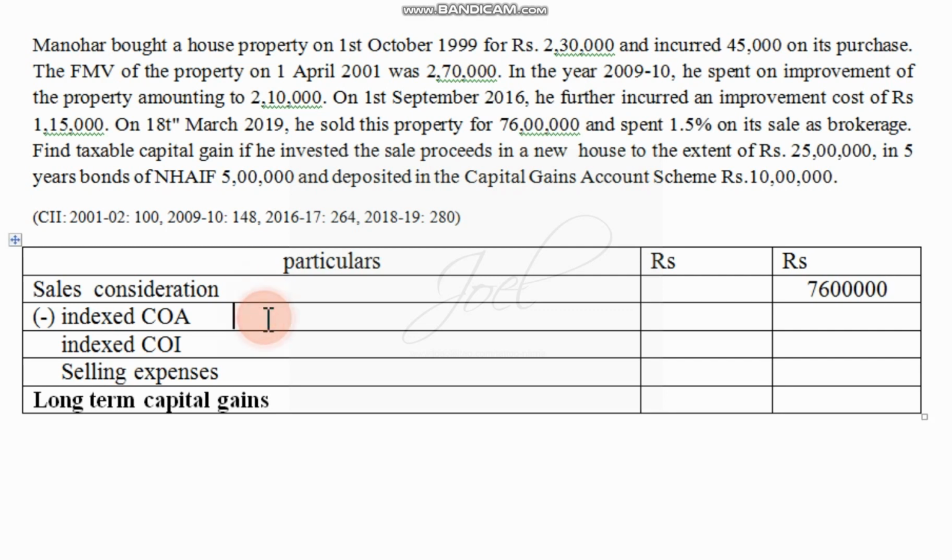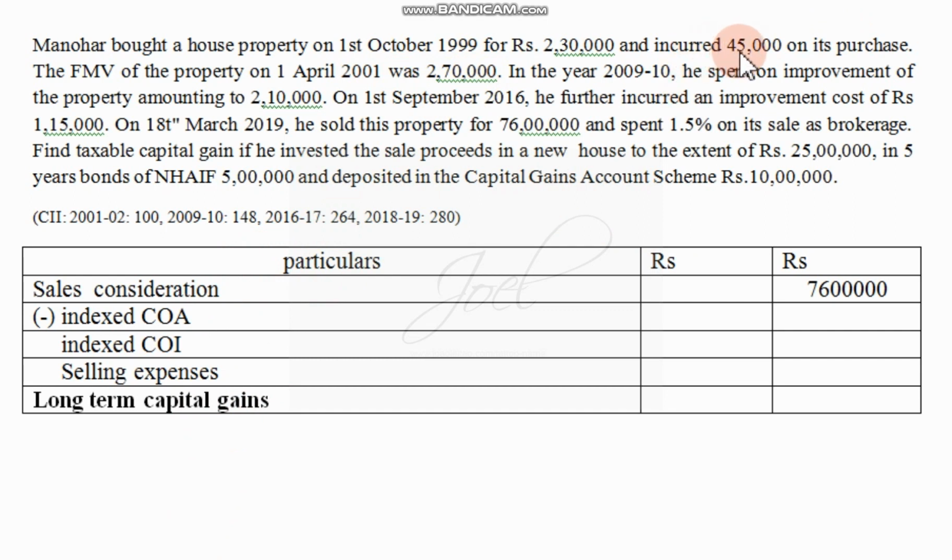which is reduced by cost of acquisition. We cannot consider the rate on 1st October 2019, but the fair market value as on 1/4/2001 we are supposed to consider. So the fair market value as on 1/4/2001 is rupees 2,70,000. Is the fair market value 2,70,000? That value we will consider. So 2,70,000 we are supposed to consider, but here there is one small adjustment or correction.